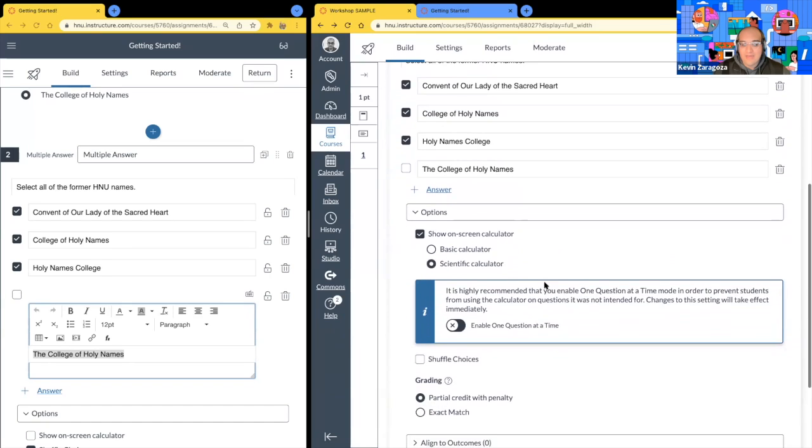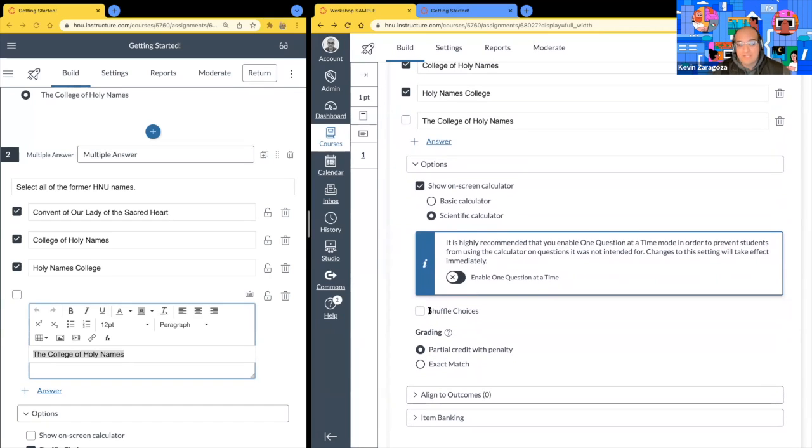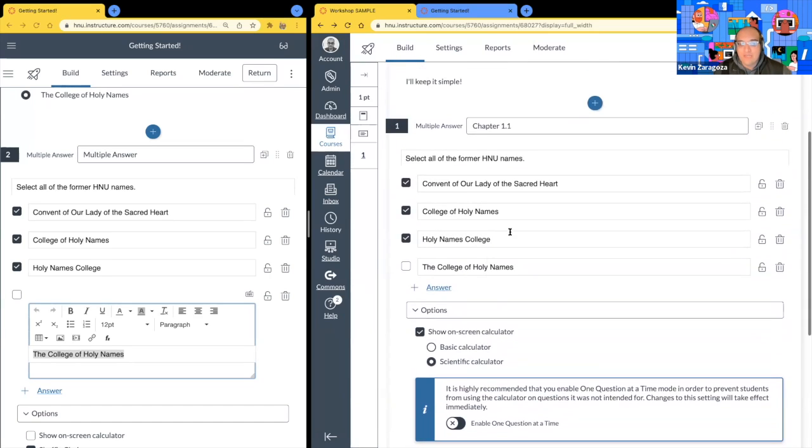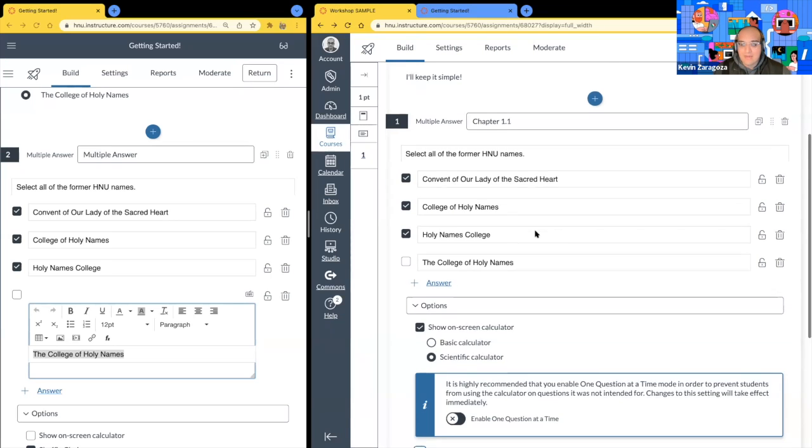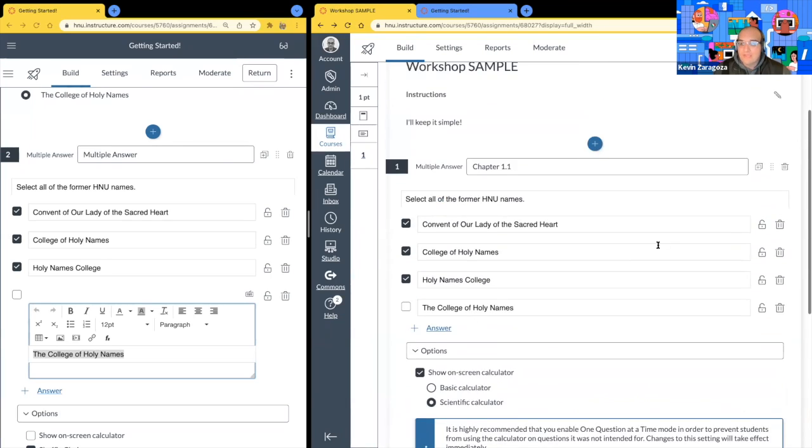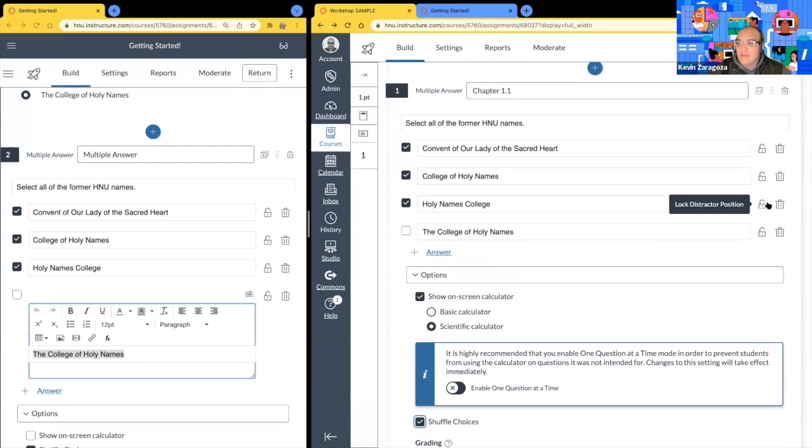Let me go ahead and scroll back down. You do also have the option to shuffle the choices. So if you'd like to shuffle these around, our options A, B, C, and D, you do get that option down here as well. Notice that when we turn it on, we get this lock icon over here. So if you'd like C to always be C, you just select the lock icon, and then A, B, and D will be shuffled around. Pretty nice.